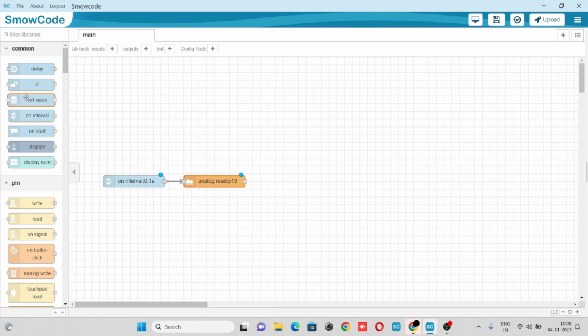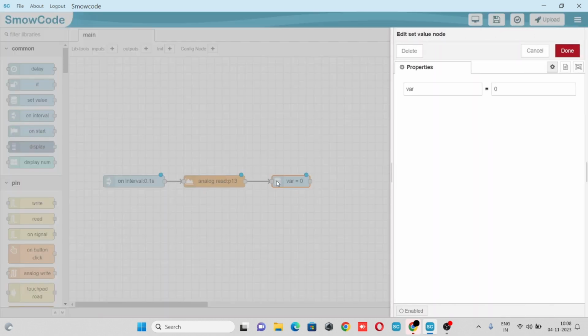We'll take a set value node to convert the analog value into dB.